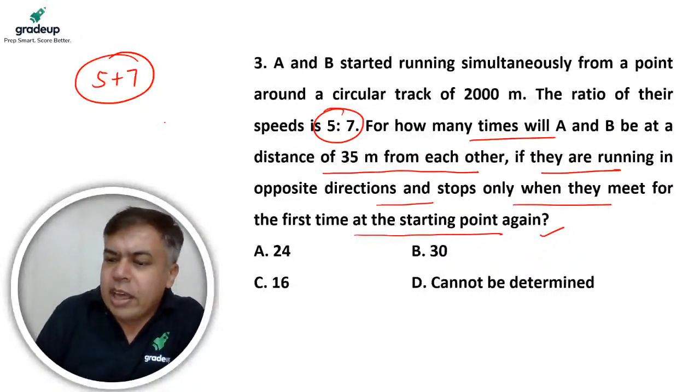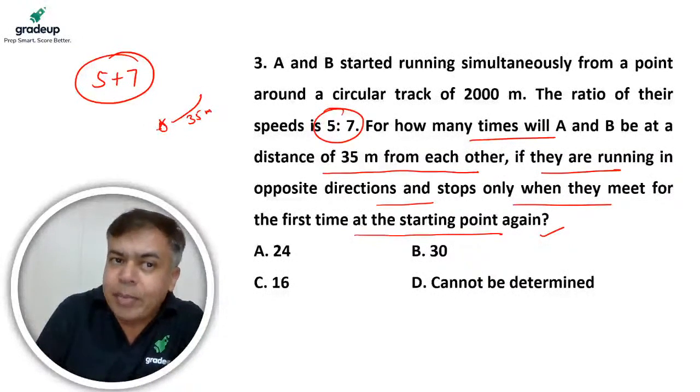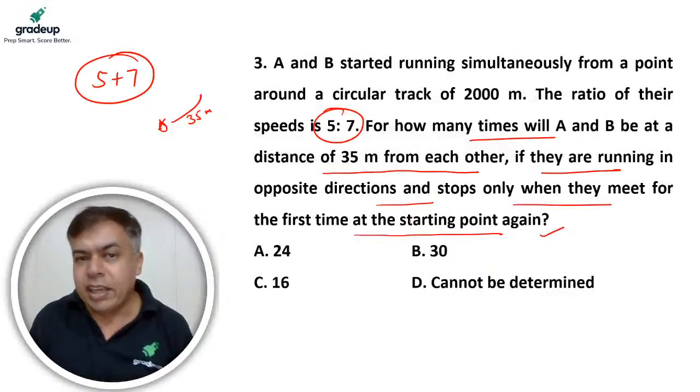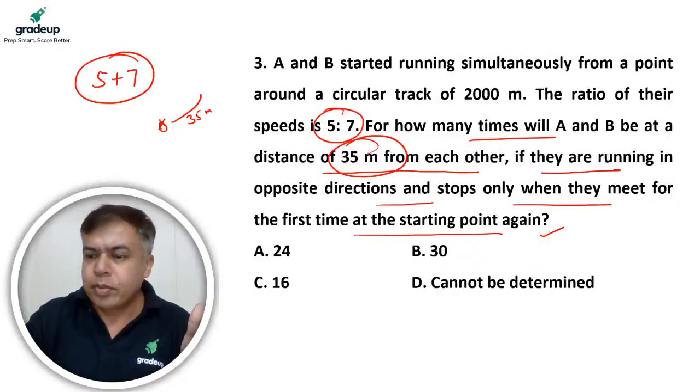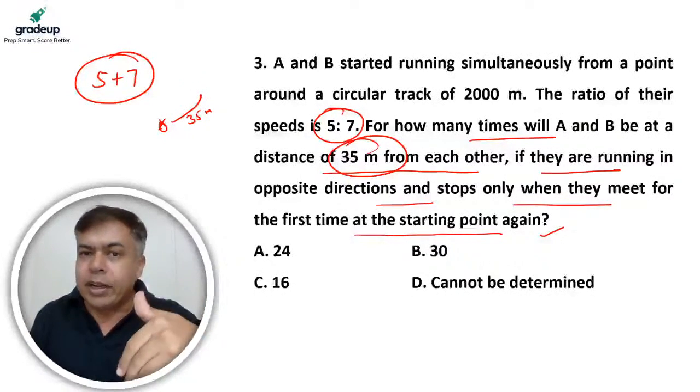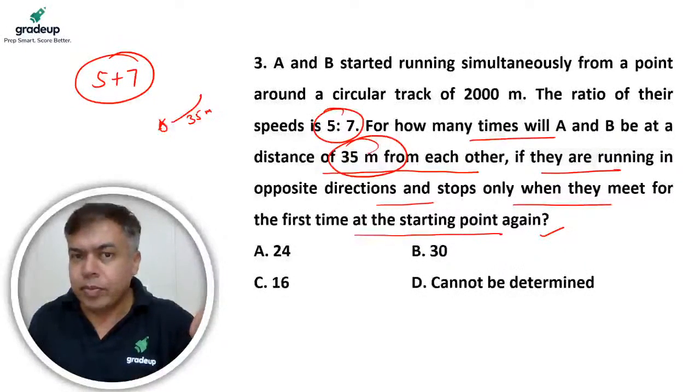Now every time they meet, before they meet, a 35 meter gap will be on one side, and after they meet, there will again be a gap of 35 meters. He wants a distance of 35 meters. So for every meeting, it should happen 2 times.